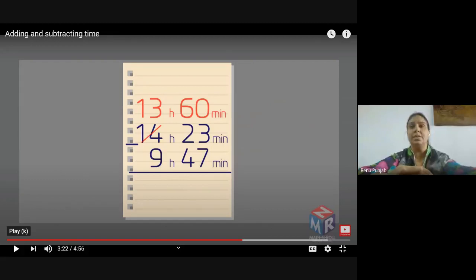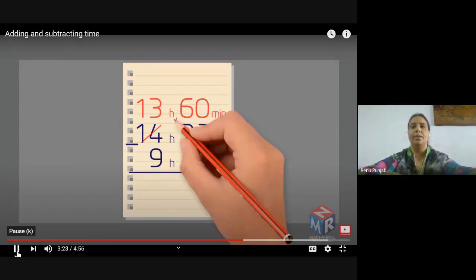Now, the 60 minutes which you have borrowed from the hours plus the 23 minutes which you were already having makes 83 minutes. Now you can easily subtract 47 from 83. You can see here, 60 plus 23 becomes 83 minutes.